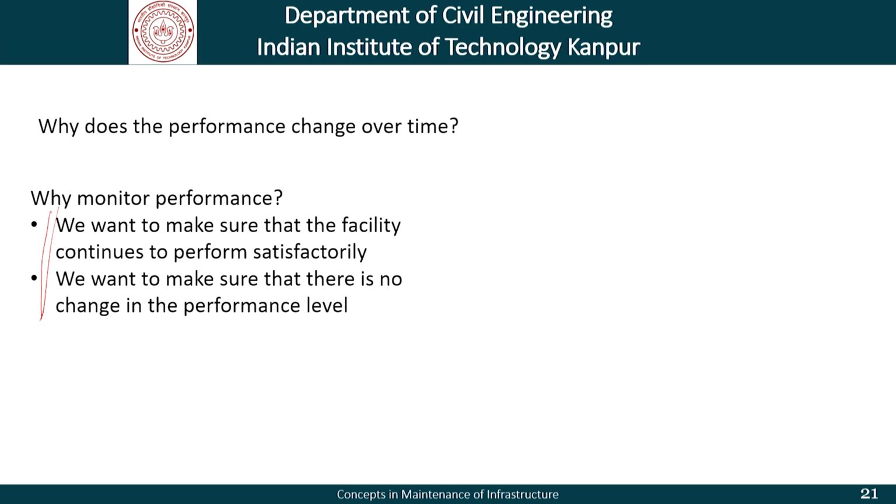So, we have already got a critical performance level and we do not want to allow the performance to fall below that level, and we want to monitor the performance to make sure that there is no change in the performance level, or if there is a change, how much is the change. So, with these two principal objectives, we need to have inspections, and let me also add periodic inspections to get information about these two aspects.